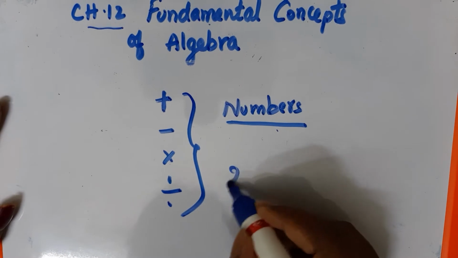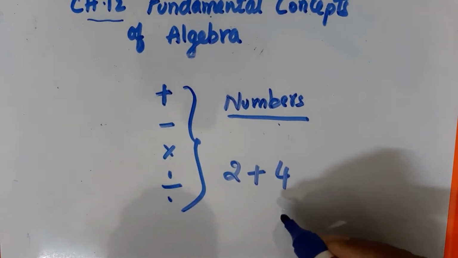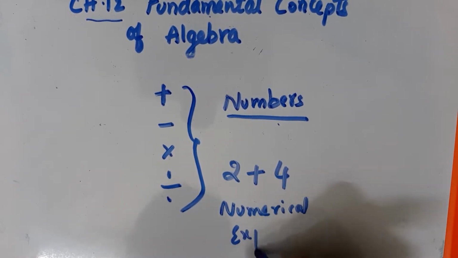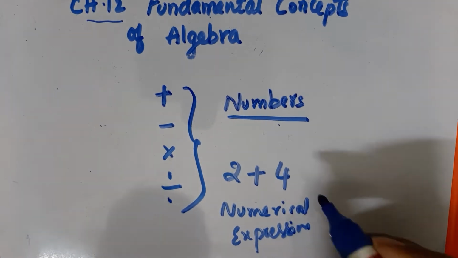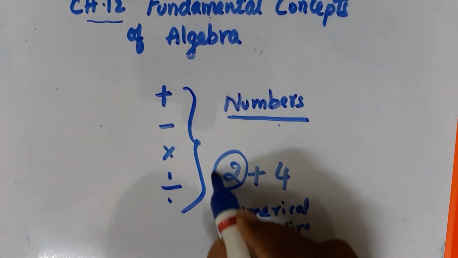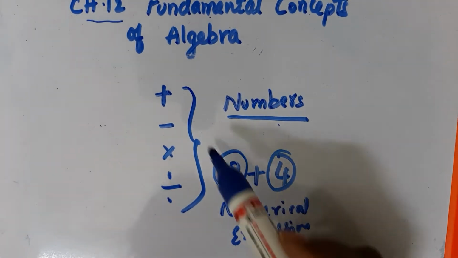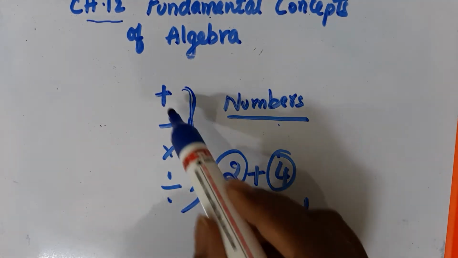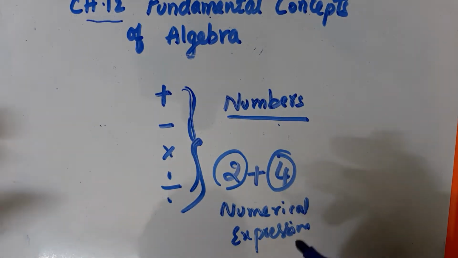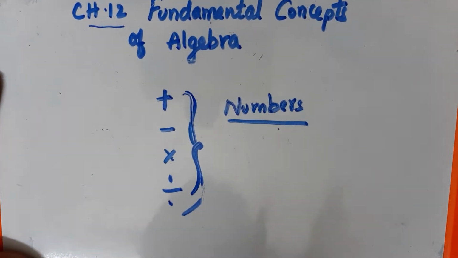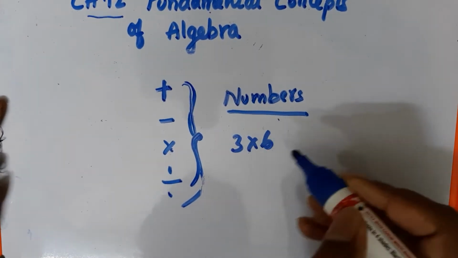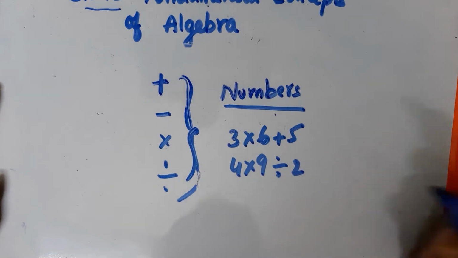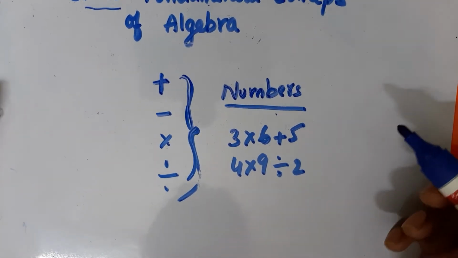For example, 2 plus 4. This is called a numerical expression. So what is a numerical expression? It is a combination of numbers connected by one or more of these symbols. Example: 2 plus 4, which we have seen, or we can write 3 into 6 plus 5, or 4 into 9 divided by 2. These are called numerical expressions.